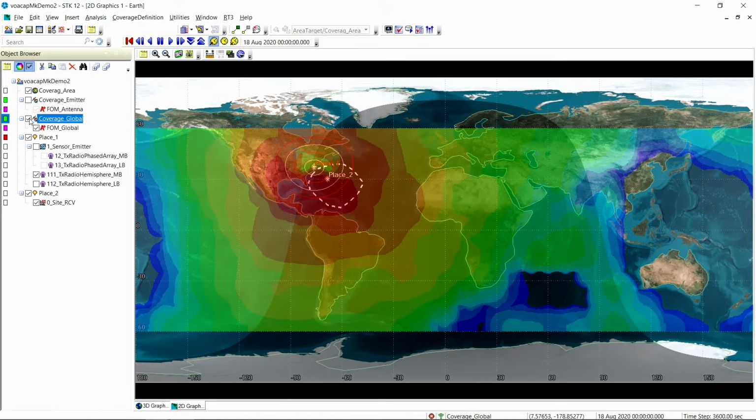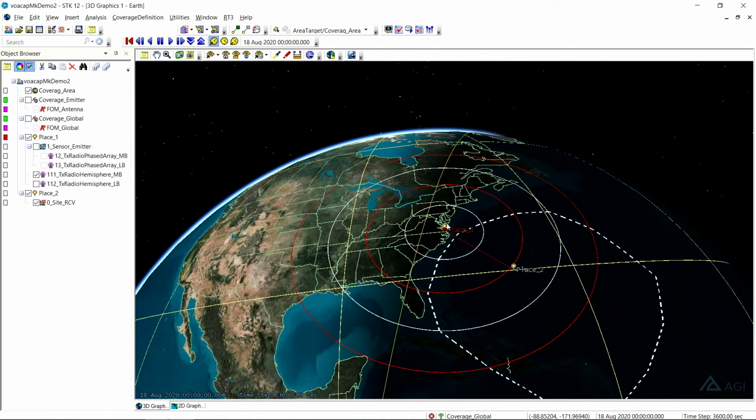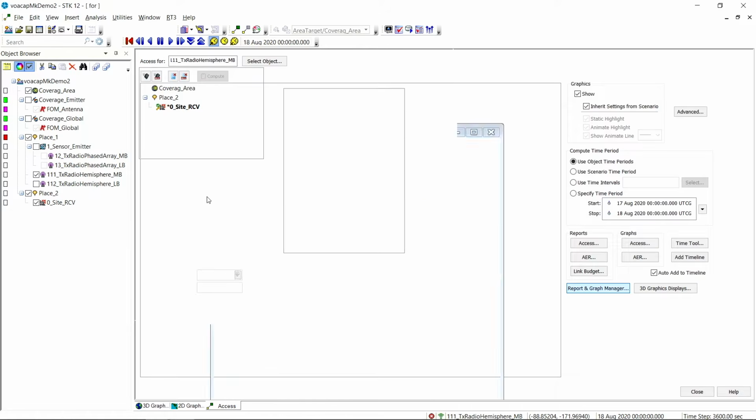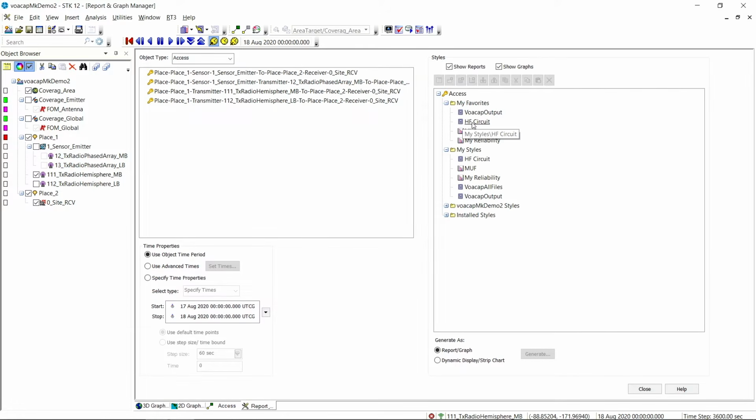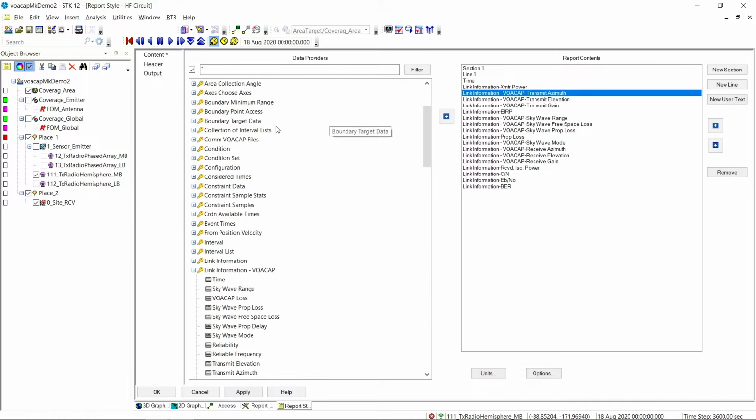What we can do now is take a look at what a real simple link would be. So let's take a look in our 3D window again here at this particular link, run an analysis here, a real quick link budget. But before I actually run the report, I do want to introduce you to a new data provider. Our data provider here, as you're familiar with, is the link information data provider, that gives us the link budget parameters that you can report on, but there's straight line aspects to it.